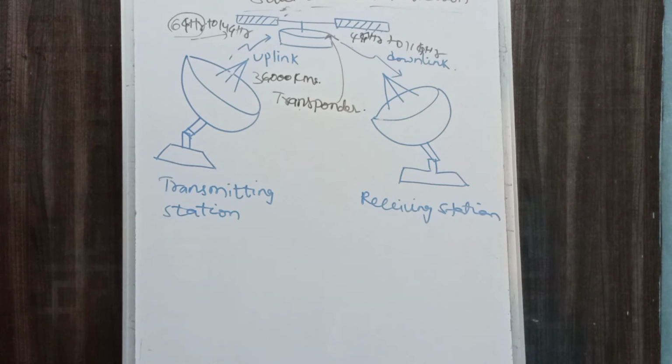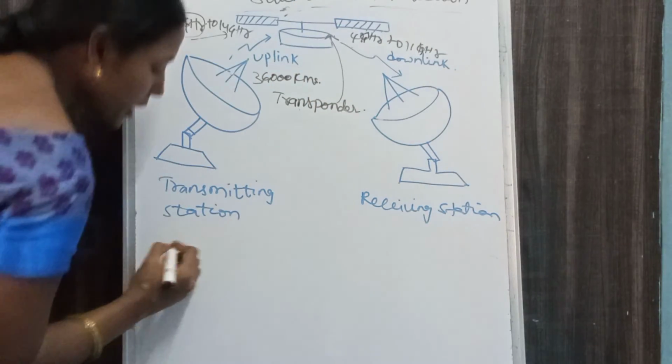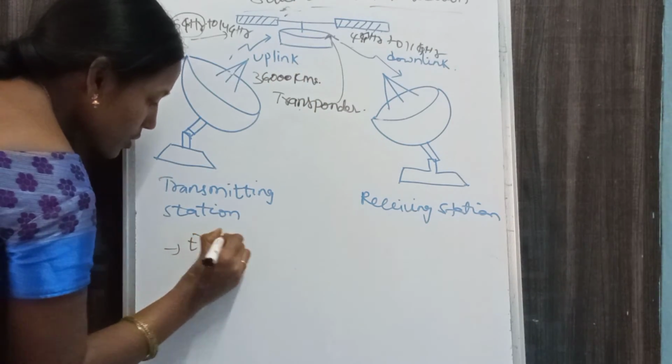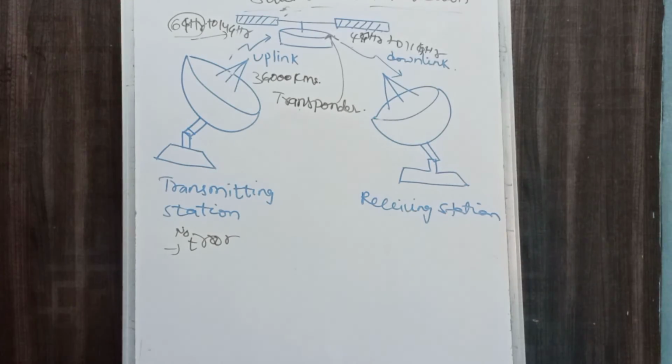The transponder takes the data from the sender, amplifies it, and sends it to the receiver station. And error detection is trivial in satellite communication systems. So whatever message you send from sender to receiver reaches without any error.